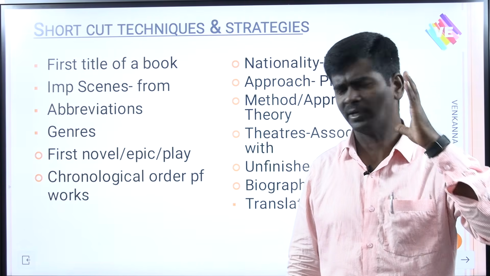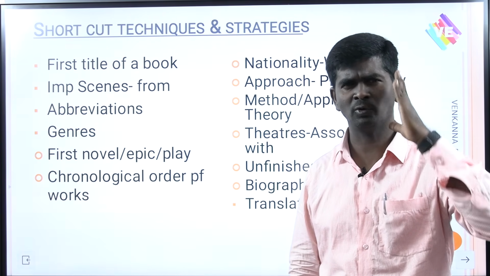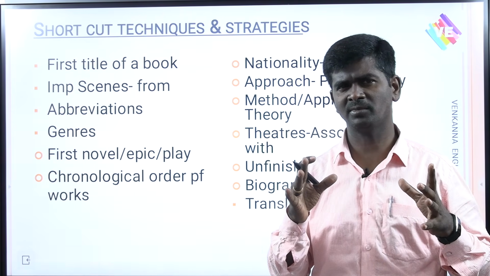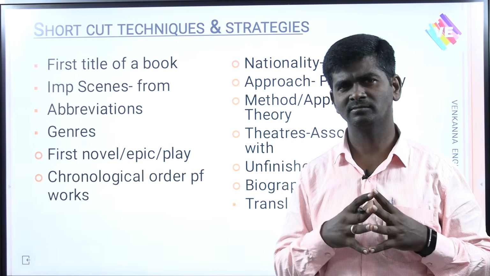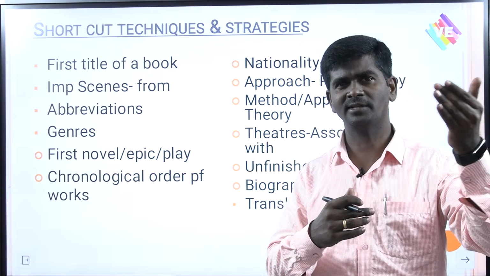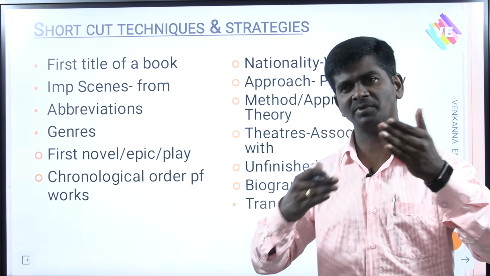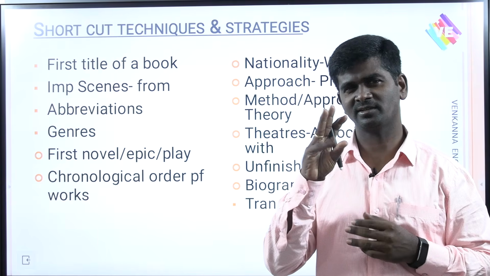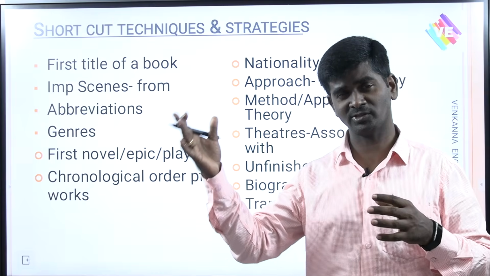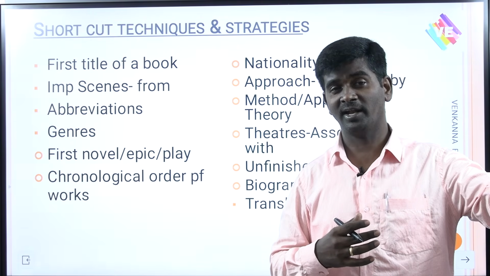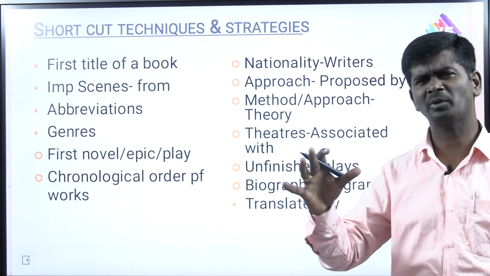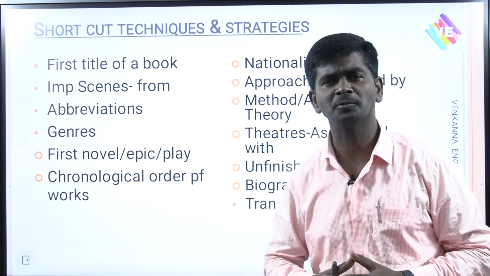Mnemonic codes, because to remember the works of Shakespeare also I have a code in my mind, a chronological code: 666 CTTL RMTK Jamma 12 Tamamka CTPC Deputy 8. See, all these are letters. Based on that I will be able to tell what is the first work of Shakespeare, last work of Shakespeare, order of Shakespeare. The last 8 refers to Henry the 8th, and the first 6 is Henry the 6th, Part 1, the first play by Shakespeare. Like that you need to have certain codes for you.